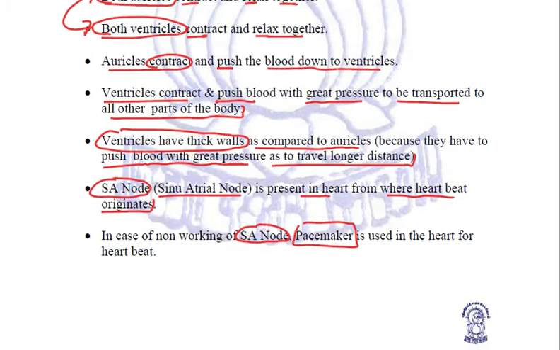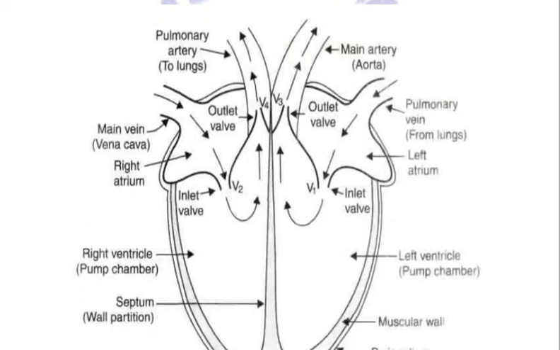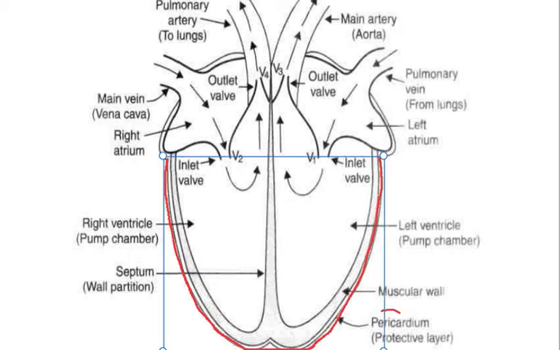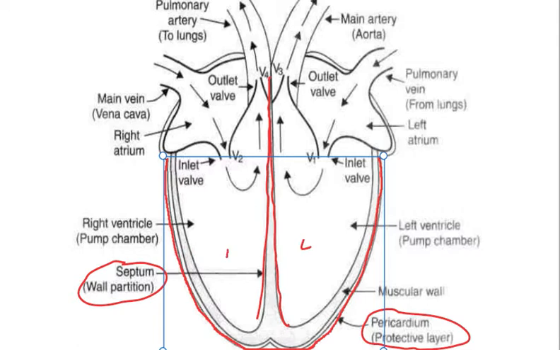Let us try to relate this heart with the help of this diagram. This is basically what a heart looks like. First thing, let us try to relate each and everything one by one. This is the outer protective covering of the heart, which is called pericardium. Now the heart is divided into two parts through this muscular partition. This muscular partition is called septum. This is a wall partition which basically divides the heart into two parts, left and right.